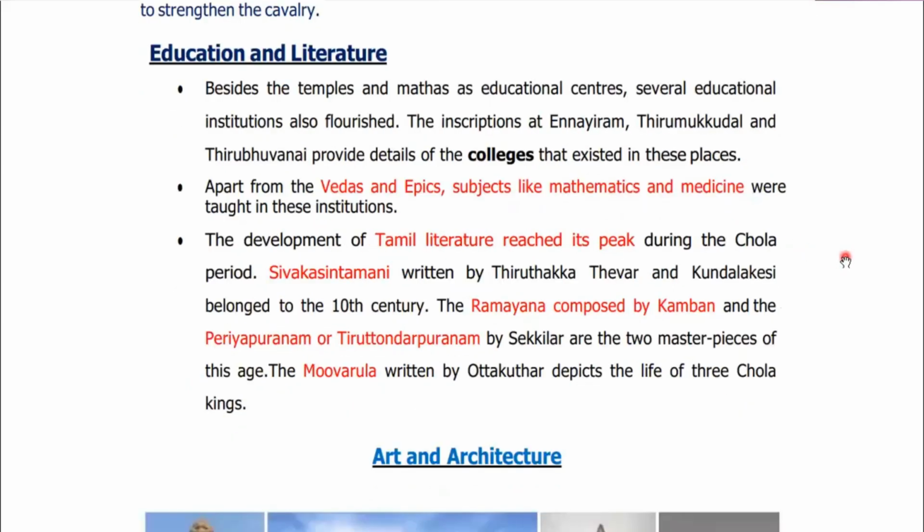Then we have some literary sources, which were mainly in the Tamil language. So please remember Sivaka Chintamani, the Ramayana composed by Kamban, known as the Tamil Ramayana, and Periya Puranam, also Tondar Puranam. I'm sorry for the pronunciations. I think these are Tamil keywords. So these are some of the literary sources associated with the Chola Empire. Just have a general idea.